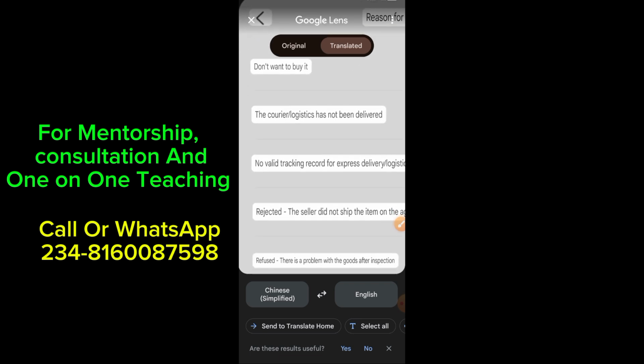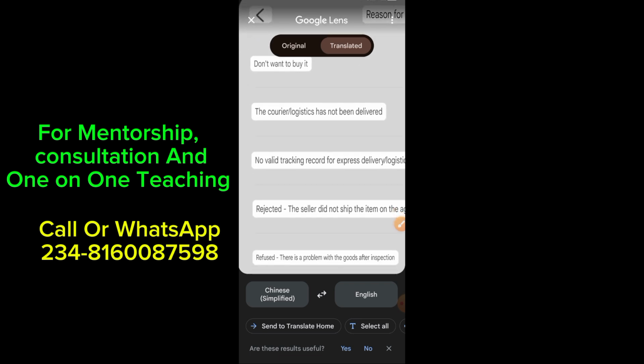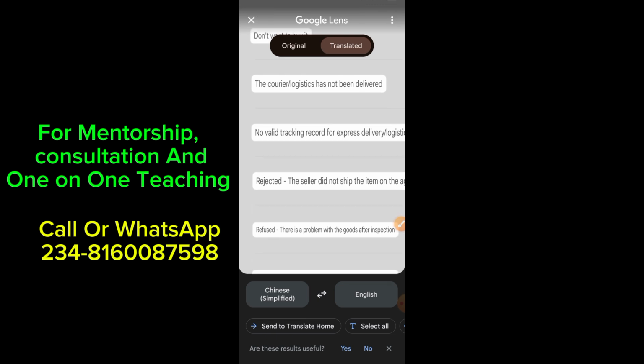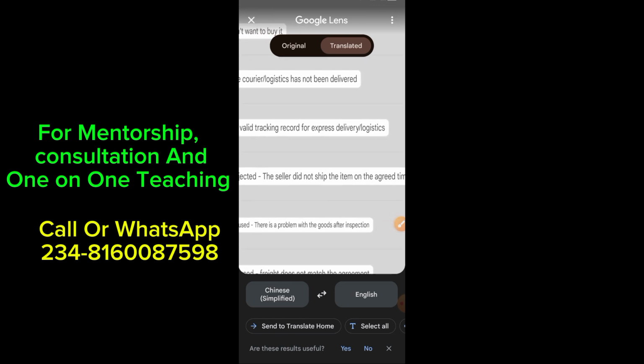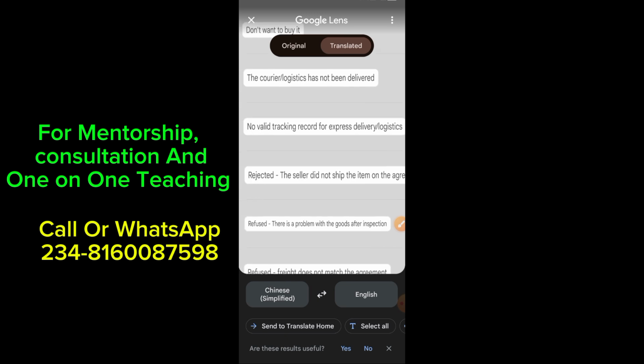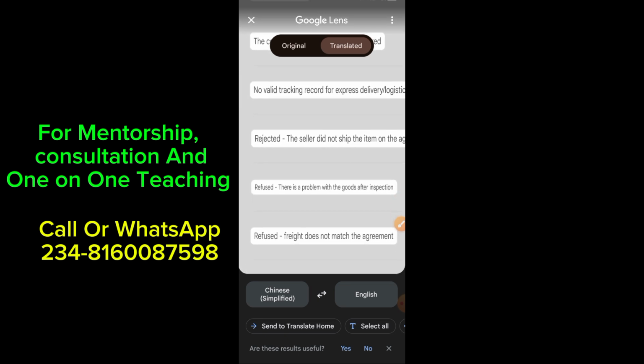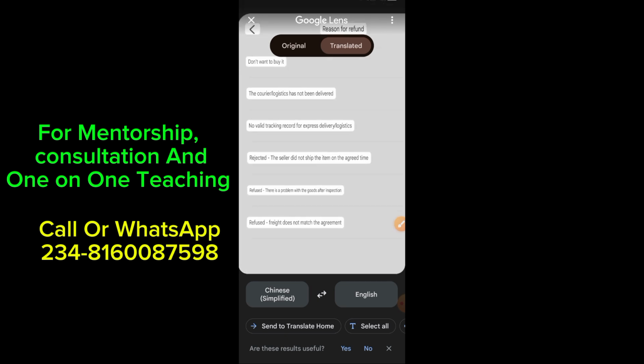The second option is the carrier logistics has not been delivered. Then the third one is no valid tracking record for express and delivery logistics. Then the fourth one here says rejected. The seller did not ship the item on the agreed date. Then refused. There is a problem with the goods after inspection.